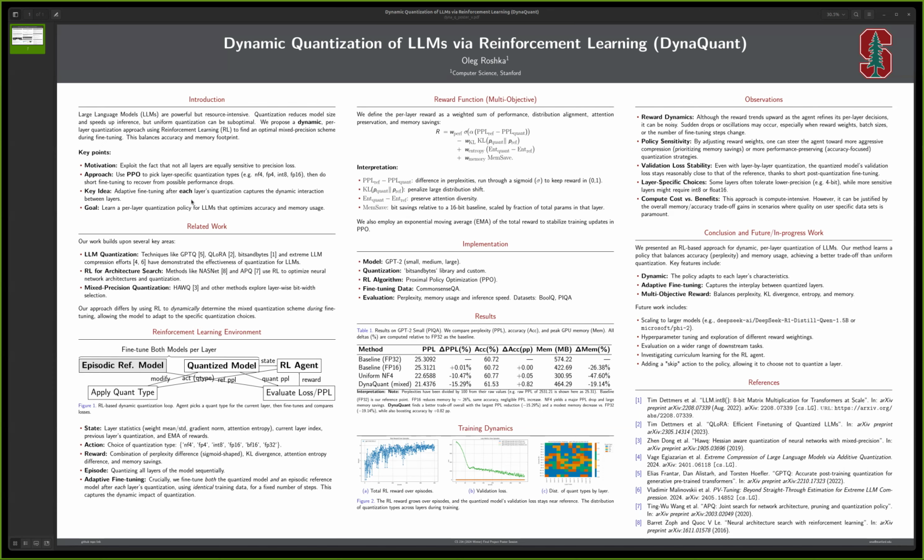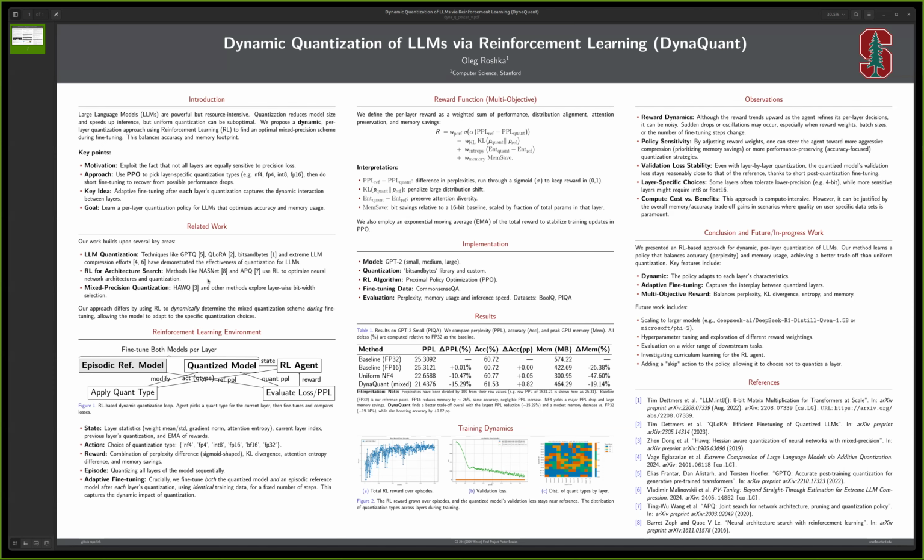The reward blends four components: perplexity difference passed through a sigmoid to stay in a nice range, then KL divergence, penalizing large distribution shifts, and attention entropy, so we encourage the quantized model to maintain attention diversity, and then the main component, which is memory savings. Every time we quantize a new layer, we do the same fine-tuning step for both the quantized model and the reference model. That way we can accurately compare performance and capture the dynamics.